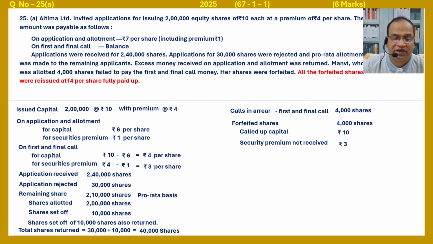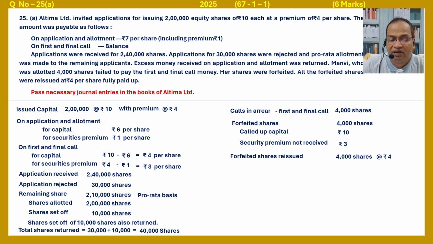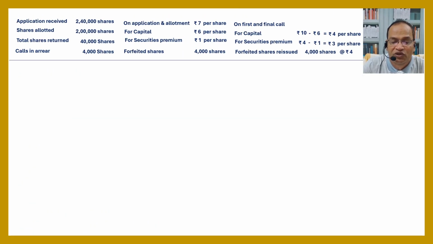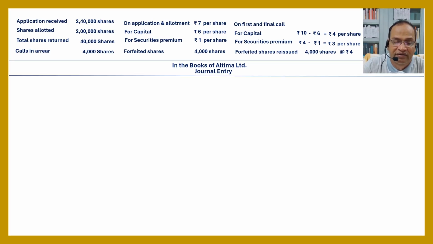All the forfeited shares were reissued at the rate of 4 per share, fully paid up. Forfeited shares reissued equal 4,000 shares at the rate of 4. Pass necessary journal entries in the books of Ultima Limited. In the books of Ultima Limited, journal entry.